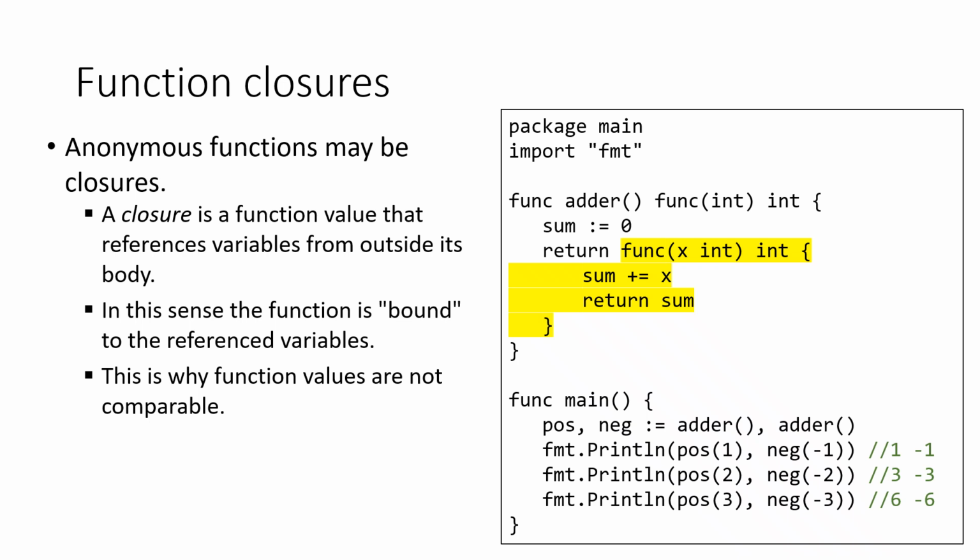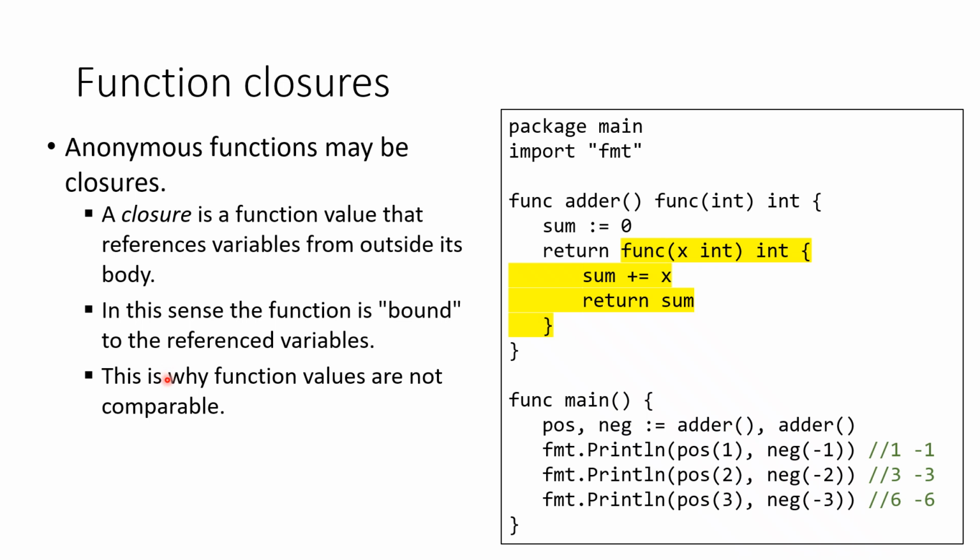Anonymous functions lead to the concept of function closure. A closure is a function value that references variables from outside its function body. In this sense, the function is bound to the referenced variables.